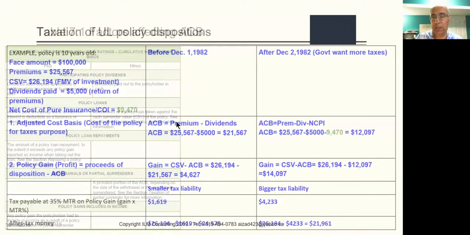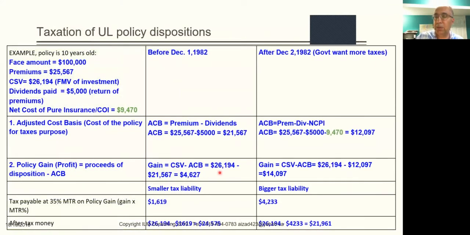So what we do is we take the 26,194, which is the CSV from here, minus the 21,567, which we just calculated from here, and we will get 4,627. So that is the gain, or that is the profit that the person got. He got a check in the mail for $26,194. But for tax purposes, we need to think, what was his cost? His cost was $21,567, which we calculated here, and so there's a gain of $4,627.